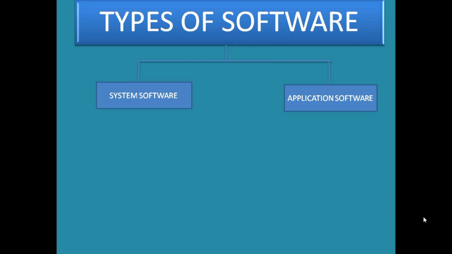So we will see some examples of system software. The examples are OS, meaning operating system, then device driver, and utility programs. Now students, you know operating system. Whenever we buy a new computer, the first thing we need to do is install an operating system. Can you imagine the computer running without an operating system?